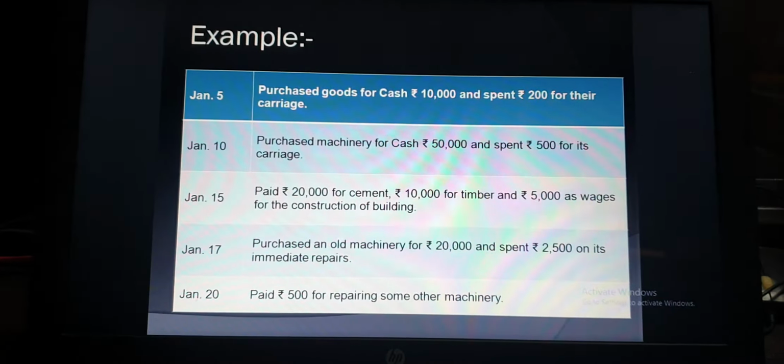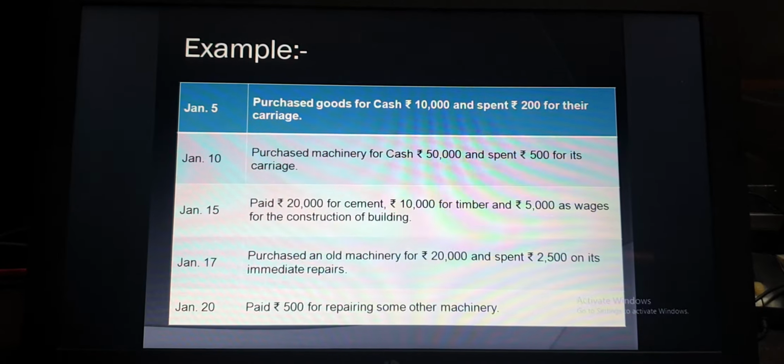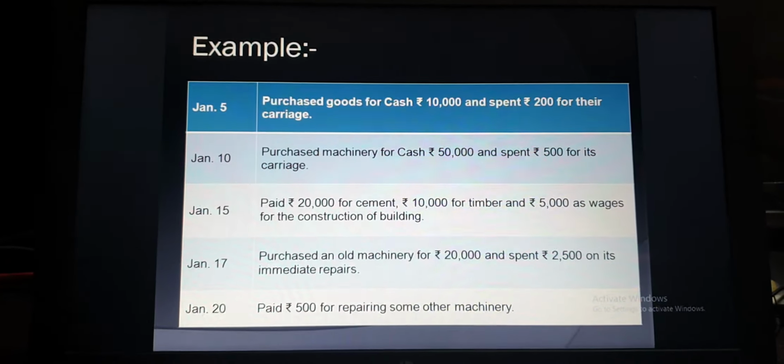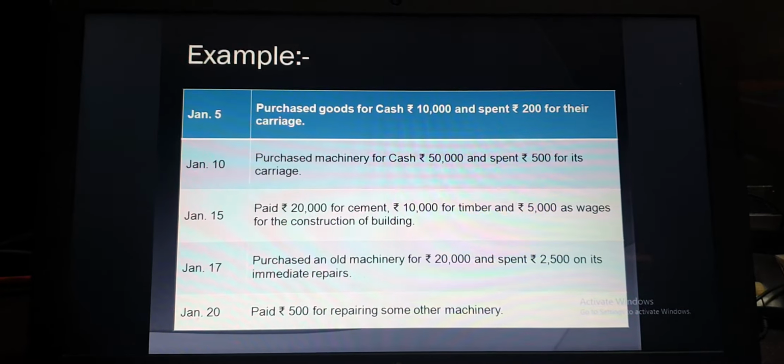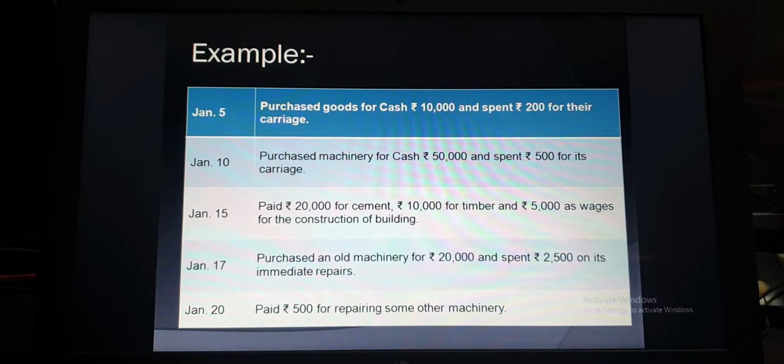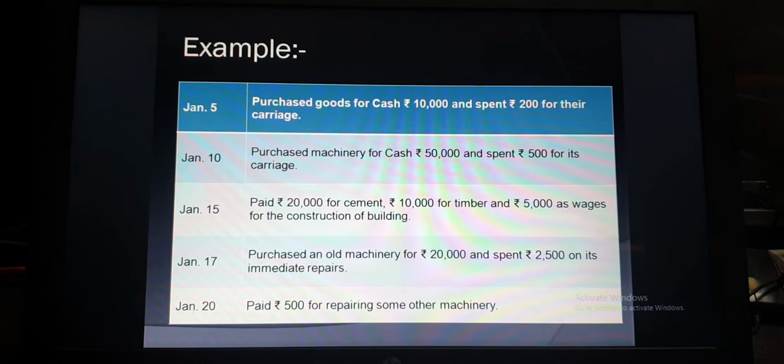Now the last point is January 20: paid 500 for repairing of some other machinery. Listen carefully, in this we are not purchasing any machinery. Machinery we already have in the business. We are spending 500 on the repair of other machinery which we purchased earlier. So there is no need to debit machinery account.